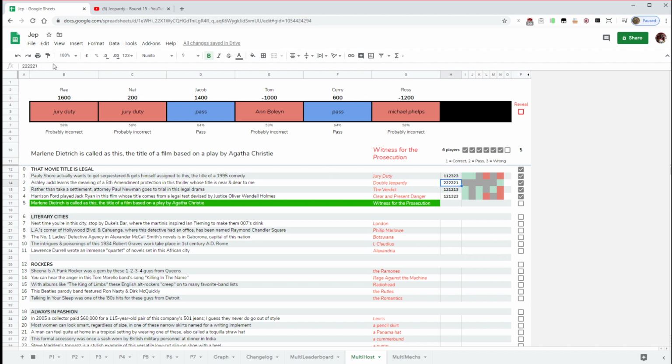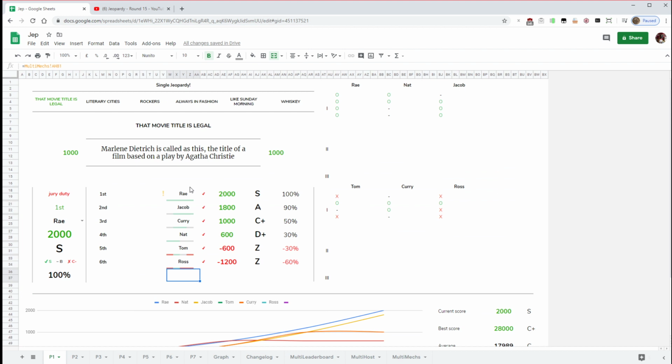Oh yeah, there's also something here. What we call it between our group is, if you were to get all 5 in a row, you run the category like you do on the actual show, but we call it bingo. So if I just pretend, there we go. You'll see player 1 in this case has got the first 4 correct, and they now have a little exclamation mark to indicate that if they were to get the next one right, it would be all correct, and therefore a bingo. So that's just a nice little thing that happens there.